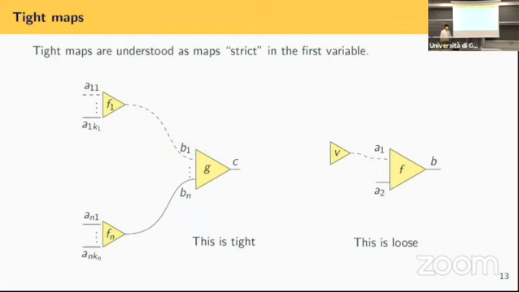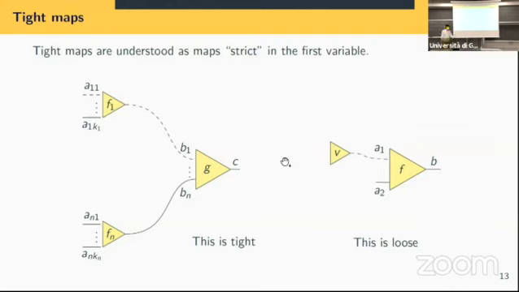You need to think about them as things that are strict in the first variable. And for this reason, you can see that if G is tight, so it's strict here, and F1 is tight, then the first variable will still be strict in some sense. And this is the rule of substitution. And the reason why nullary maps you have to consider as loose is because if you substitute a nullary map into a tight map, then you lose the first variable.